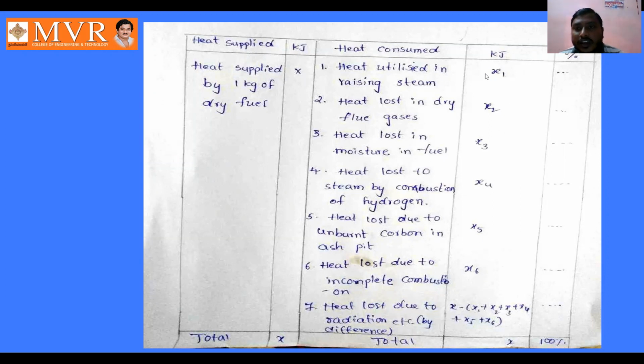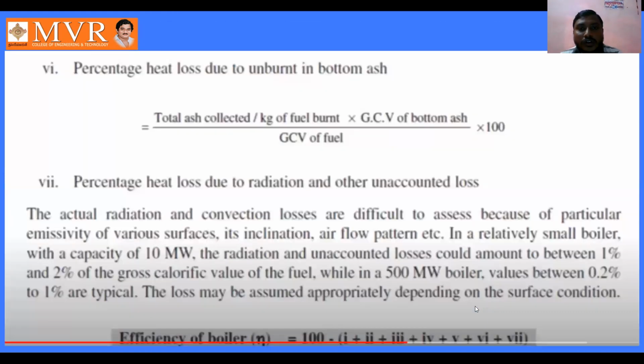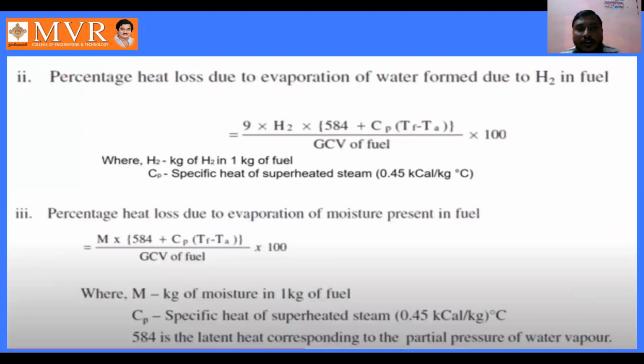What is the x1 value we are getting after substituting all the values, and what is the x2 value we are getting here, these we are substituting in the total. Here the total we are taking as x, and we are using the percentage as 100%. So the x value is nothing but 100% minus (x1 plus x2 plus x3 plus x4 plus x5 plus x6). This is how we are going to know the heat losses here.